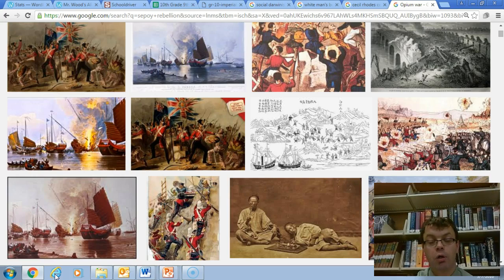It brought opium in, which they were able to use to get a favorable balance of trade, or to get more goods from China. This opium they grew in India and brought to China, which caused a huge opium crisis and addiction in China, which China said no to, and then Britain said, no, that's not going to be okay, and invaded them and fought them. Actually, China dumped out the opium that came in one day, and Britain won the war and was able to get China to pay for the opium they dumped and kept coming in. And this led to China being invaded by more imperialistic powers, Britain and other countries, and we'll get to more of that later.